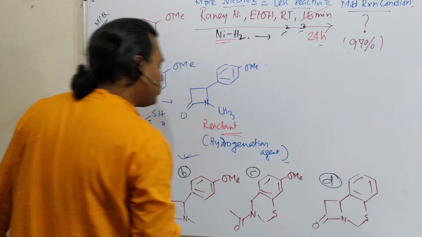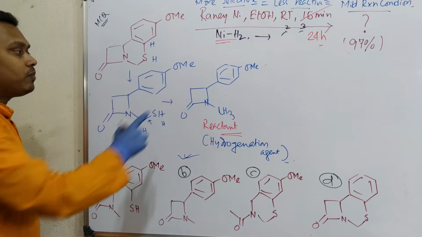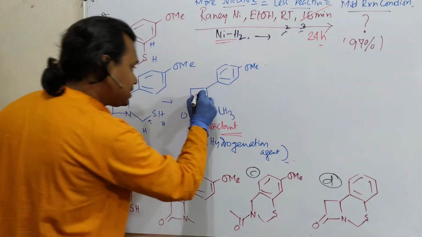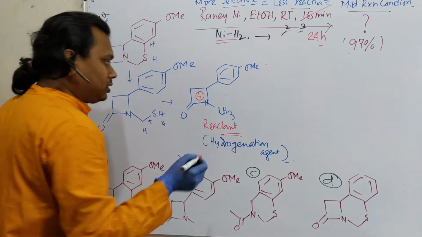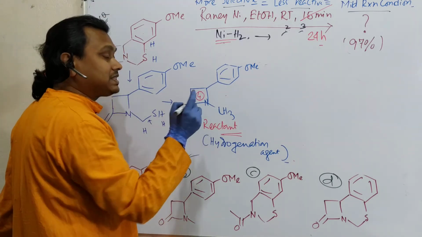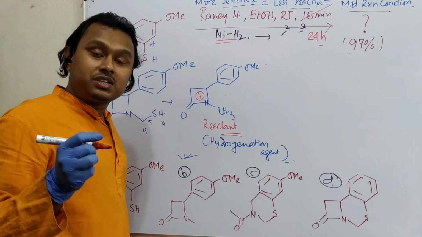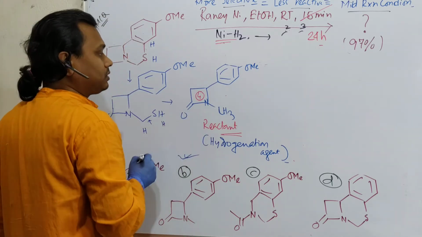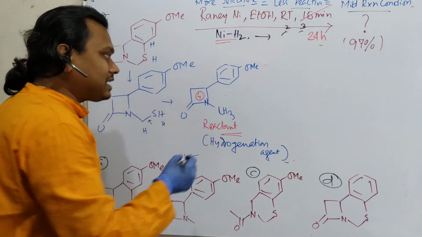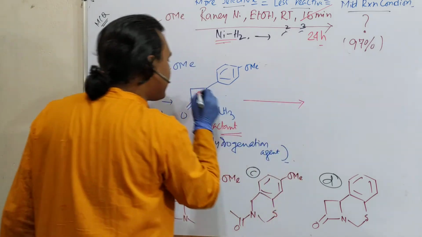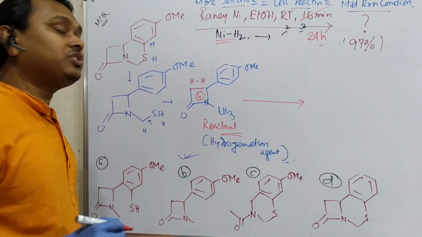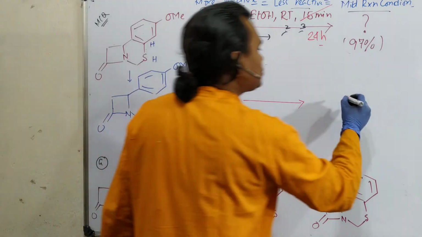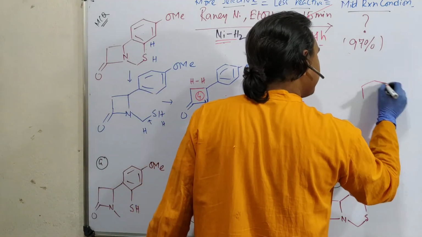Now just look at this molecule. What is the weakest point of this molecule? Obviously this 4-member ring. Why? Because they are strained, and not only strained, this is a carbon oxygen double bond, this is a lactam, an intramolecular amide. Okay, so what happens in that case? In that case, hydrogen attaches to this C-C bond. Why? Because after this hydrogen attachment, the ring strain is released. So ultimately, what is the product?